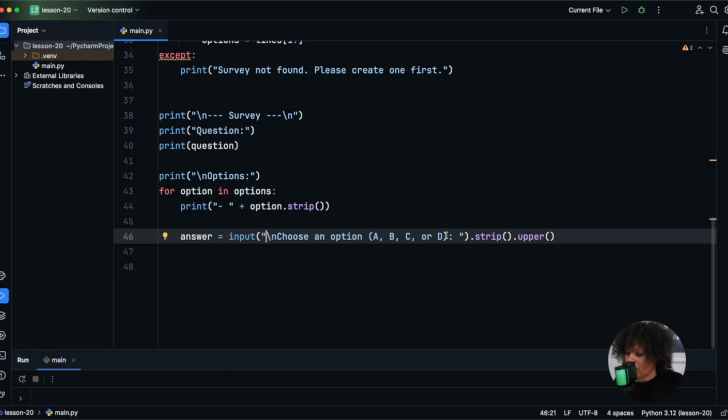Python's not going to throw an error for that because it still sees it as a valid string, so your code is going to keep running. However, it's going to be bad data. And if you don't check that data, your program might save something useless and display the wrong thing later, or even worse, break logic that you've written. So that's where input validation comes in. Input validation is checking: is this input meaningful and acceptable for this program? It's your job as a developer to say, here are the only answers that make sense here. So if what the user typed isn't in that set, you don't move forward.